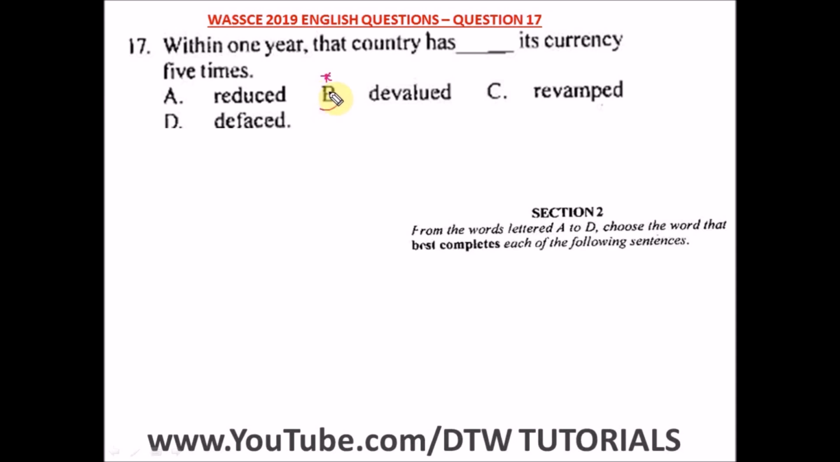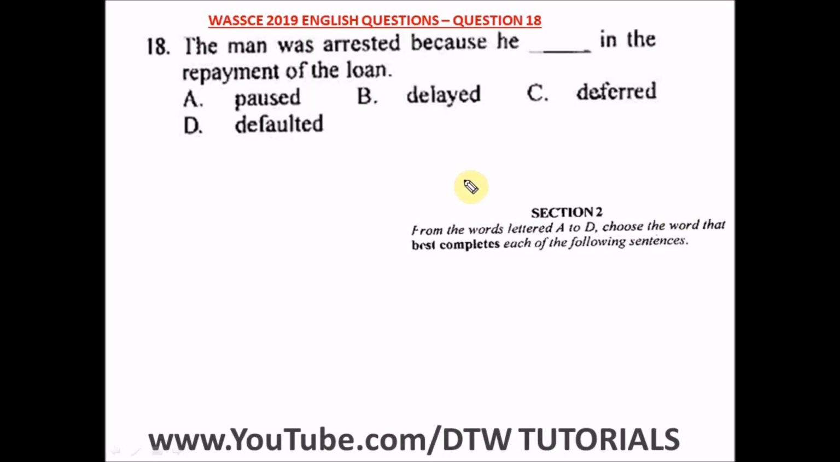Devalued means what? To reduce the official value in relation to other currencies, just like reduce the official value of naira in relation to the dollar. That's what we do in our country, Nigeria. Devalue means just a downward adjustment. While revalued, sometimes you might see in your option revalued, revalue means an upward what? Adjustment. So the right option for this sentence is: within 1 year that country has devalued its currency 5 times. So option B. Question 18 of the WASSCE 2019 English past question, that's your WAEC English exam.